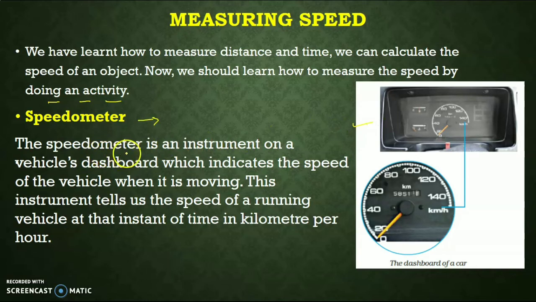What is the speedometer? The speedometer is an instrument on the vehicle's dashboard, which indicates the speed of the vehicle when it is moving. This instrument tells us the speed of the running vehicle at that instant of time in kilometer per hour. So this is the use of the speedometer. If the needle is at 80, it means that the vehicle is moving at a speed of 80 km per hour.